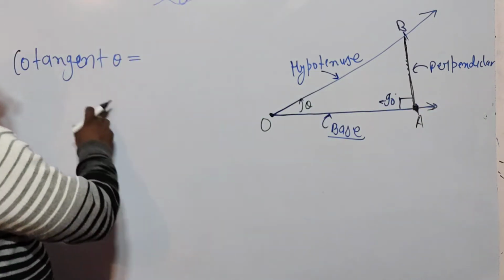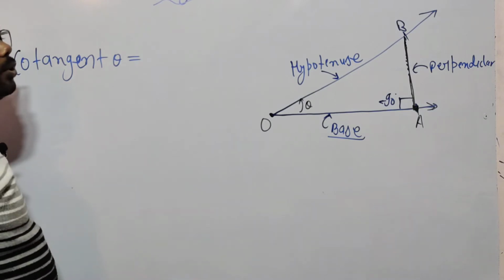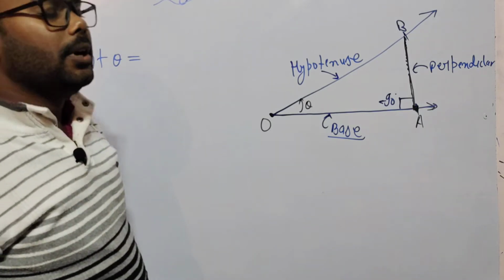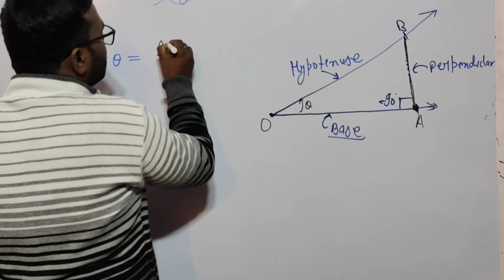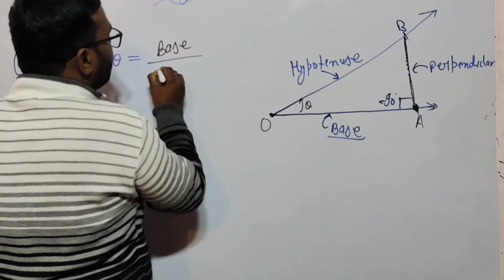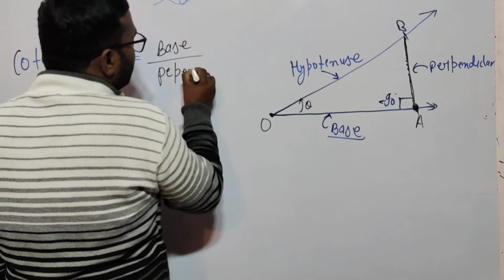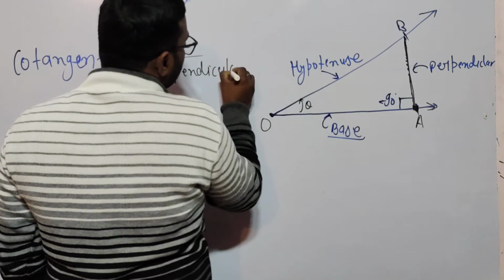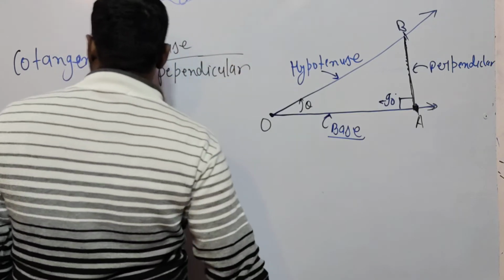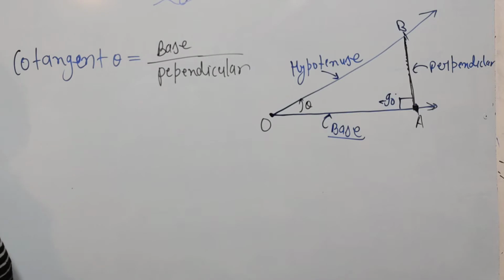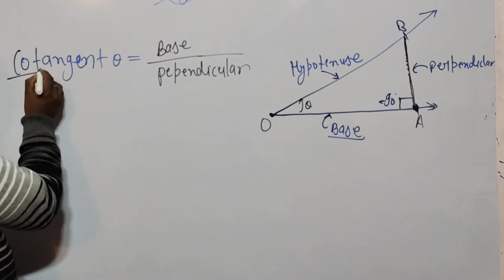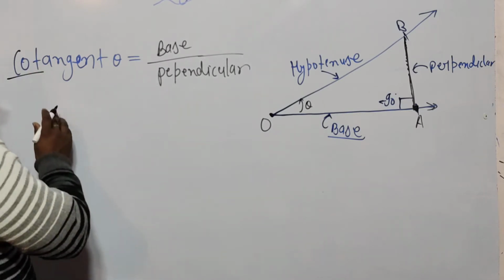So here cotangent is equal to base upon perpendicular. Any problem? So what is the short form of cotangent? Cotangent is cot, we call it cot.